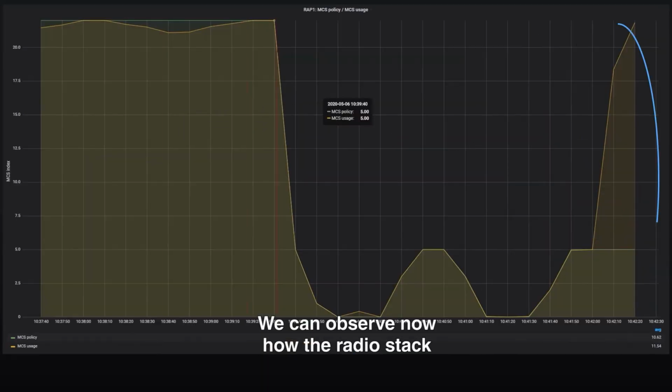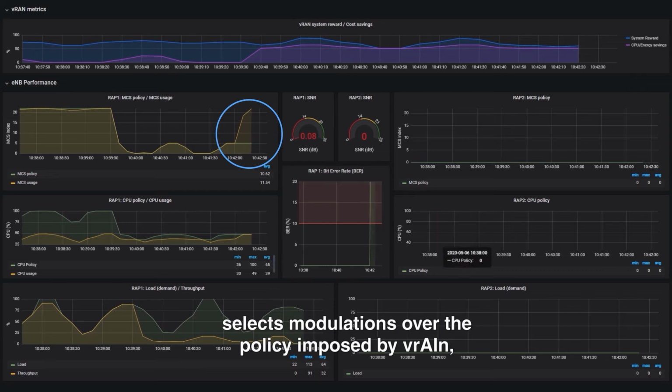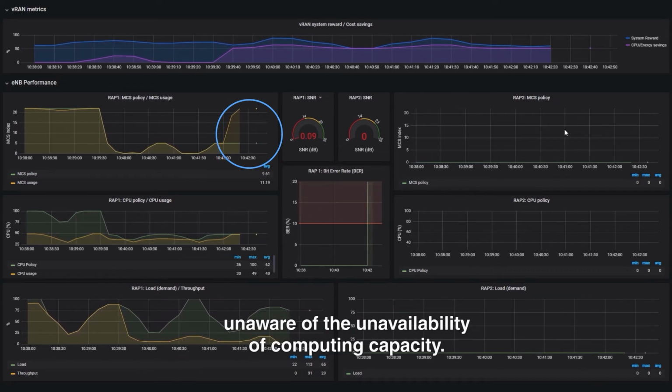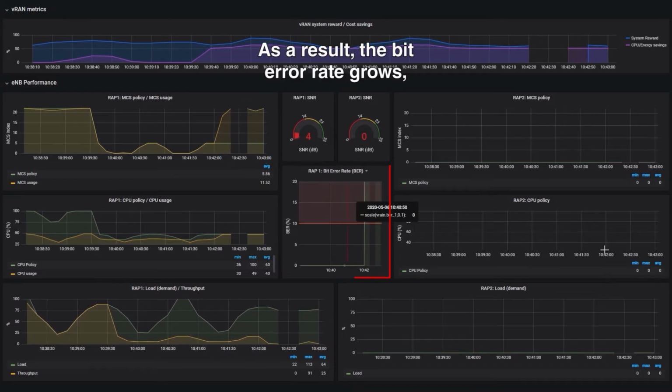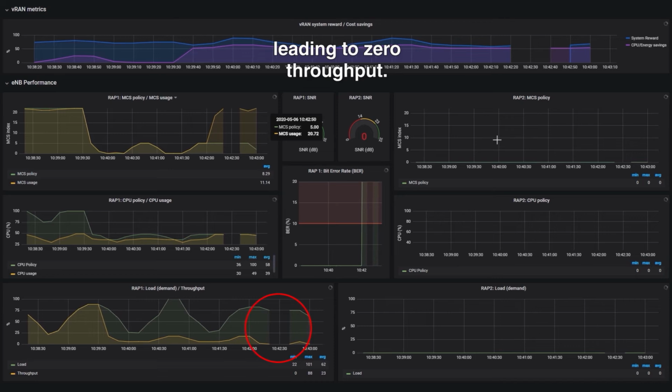We can observe now how the radio stack selects modulations over the policy imposed by vRAIN, matching the good channel conditions experienced, but unaware of the unavailability of computing capacity. As a result, the bit error rate grows, leading to zero throughput.